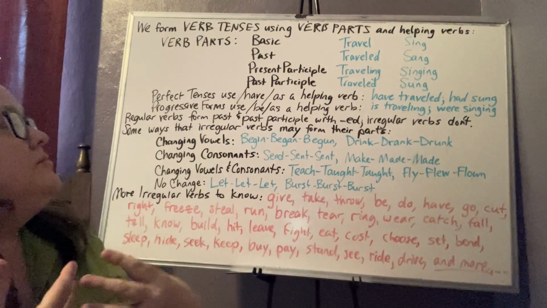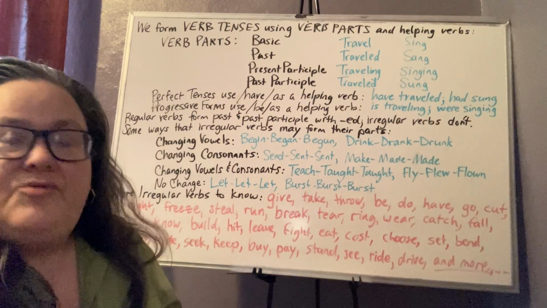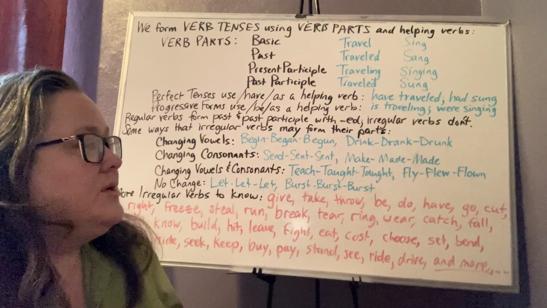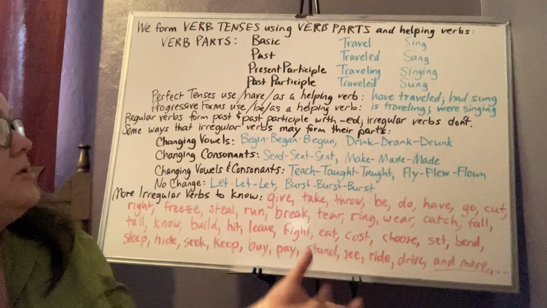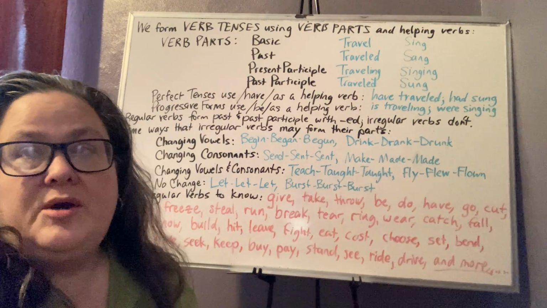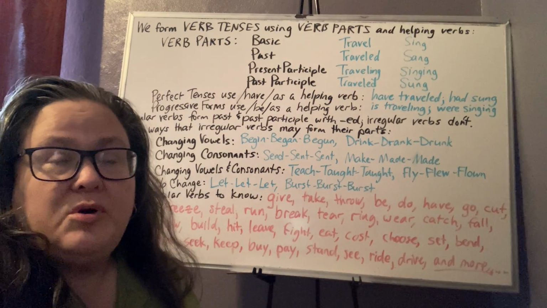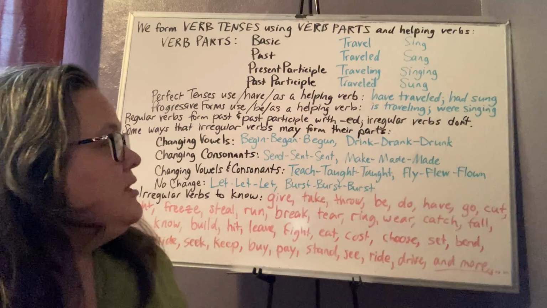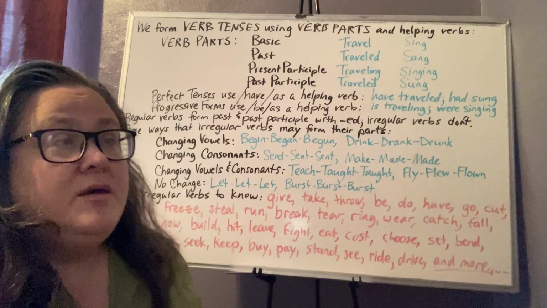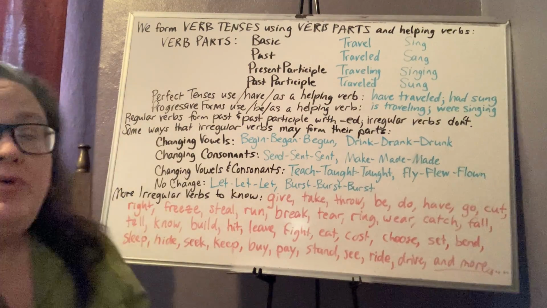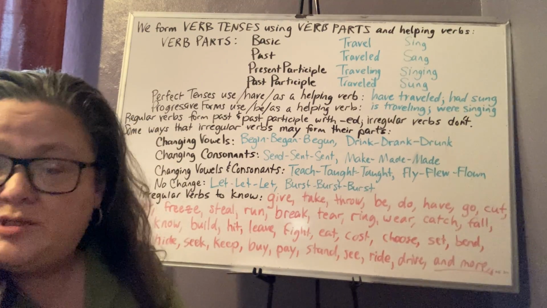Progressive forms use some kind of form of be as a helping verb. So is a form of be, is traveling. Were is another form of be. And so we're singing. We have to use those. And then there are the ones that are perfect progressive, which I didn't list up here. So for example, present perfect progressive of travel is have been traveling or has been traveling. And that one uses both a form of have and a form of be because it's both.